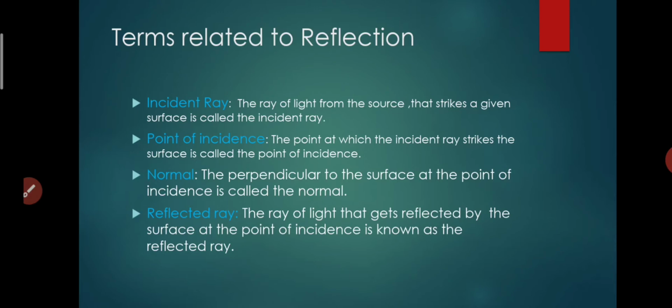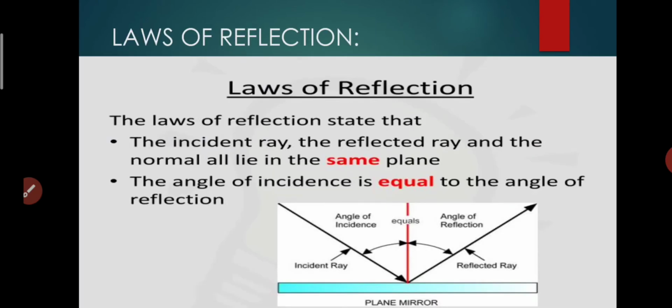Now the reflected ray. The ray of light that gets reflected by the surface at the point of incidence. Students, when the incident ray comes to the surface, it strikes the surface at the point of incidence, and then it reflects back. That ray is called a reflected ray. Understand? So these are the terms of reflection.